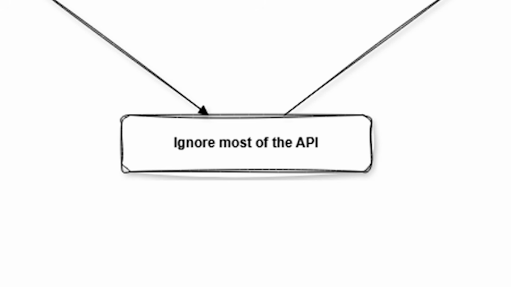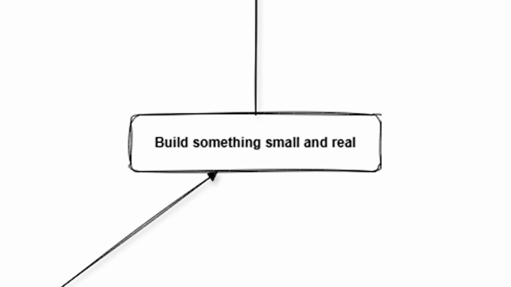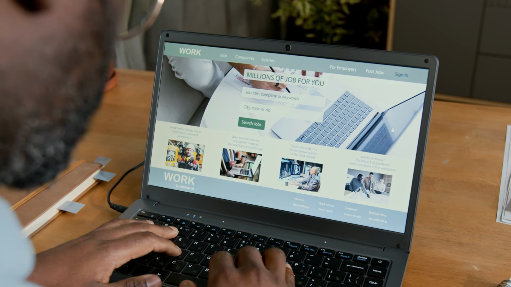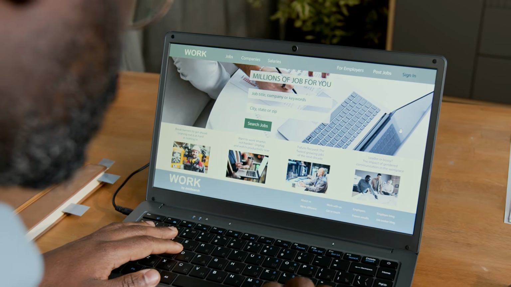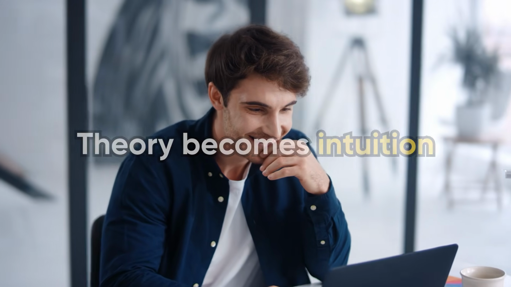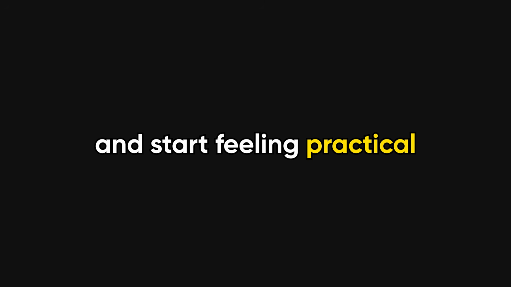At this point, the fastest way to lock everything in is to build one tiny but real thing immediately. Not a demo that stops halfway, and not a flashy clone, but something boring that touches the full life cycle. A simple form that saves data, a button that calls an API and displays the result, a background job that runs on a schedule. The moment you do this, theory turns into intuition, because you're forced to deal with configuration, errors, and real constraints. That's where frameworks stop being abstract and start feeling practical.